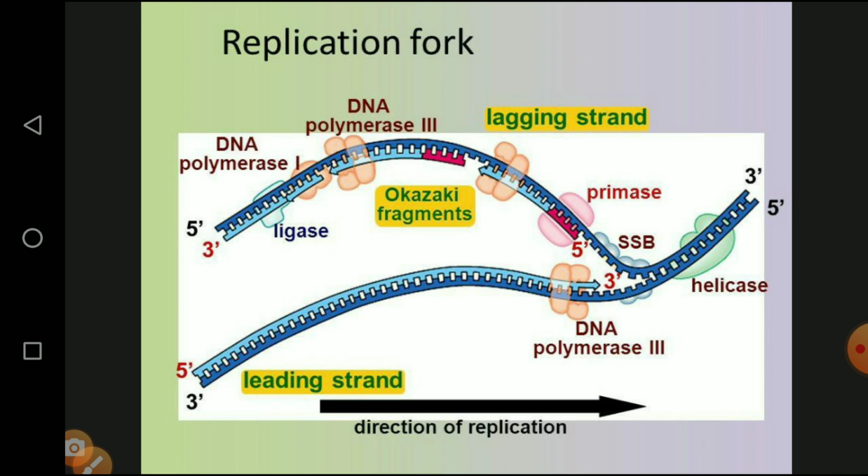Direction of replication, the helicase enzyme, here they are given in the green color. The next enzyme involved in all this process leads to the formation of Okazaki fragments in the lagging strand, and then they are converted into the new complementary strand.